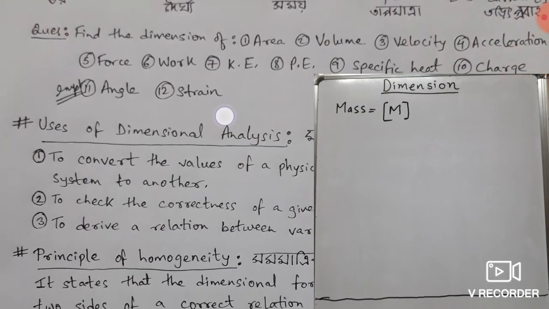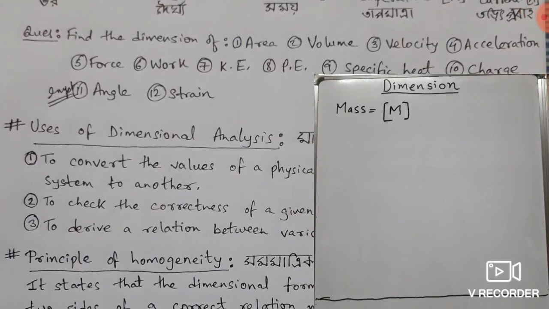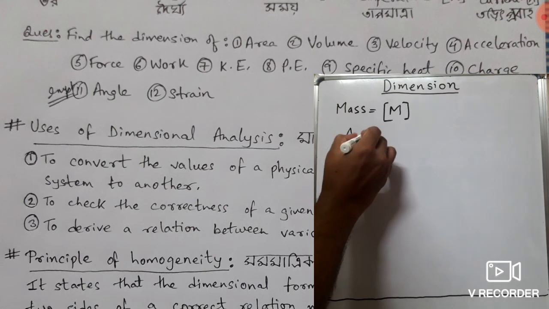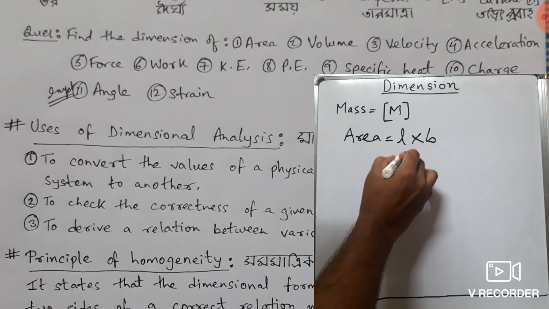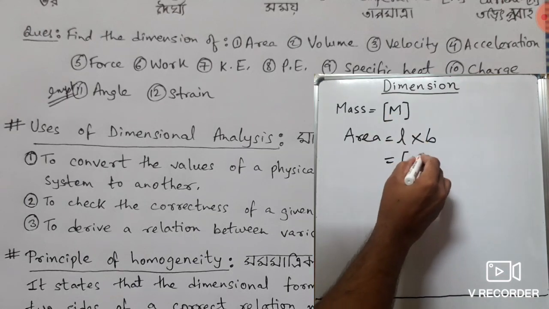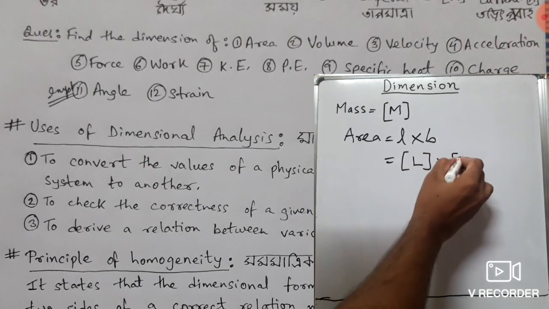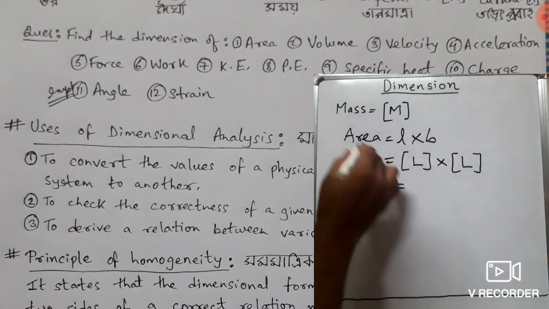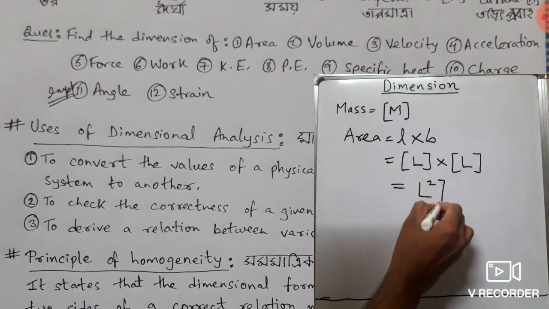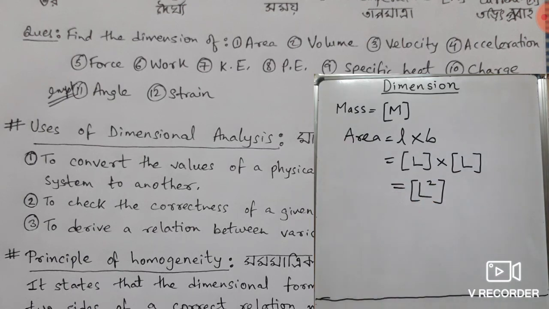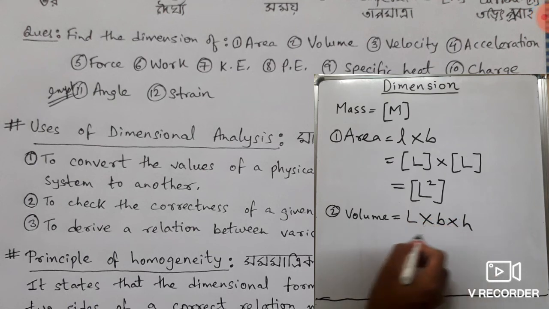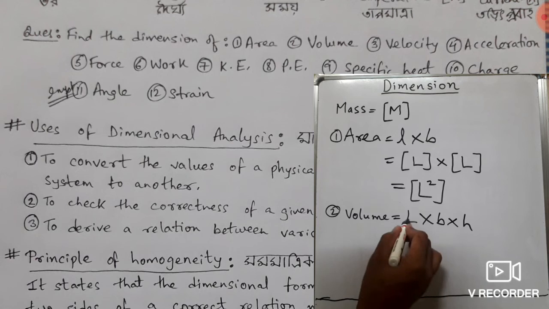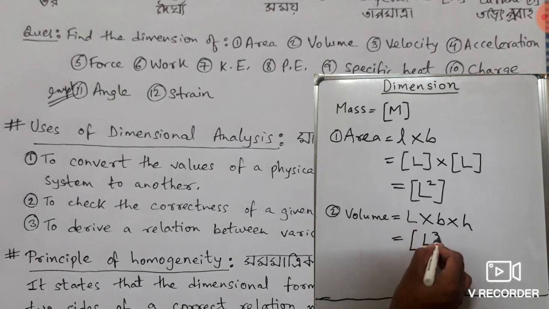So let us find the dimension of area. We can write that area is equal to length into breadth. For length the basic quantity is length, and for breadth also the basic quantity is length. So for area the dimension will be L square. For volume the formula is length into breadth into height. So the dimension will be L into L into L, it will be L cube.